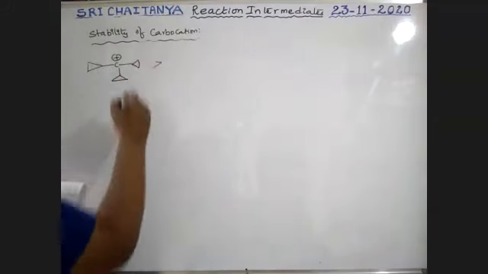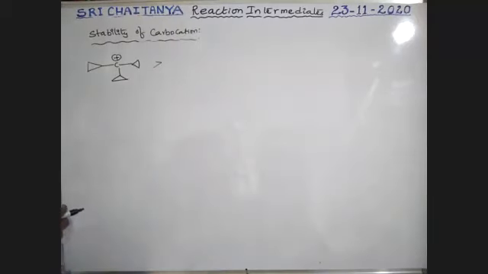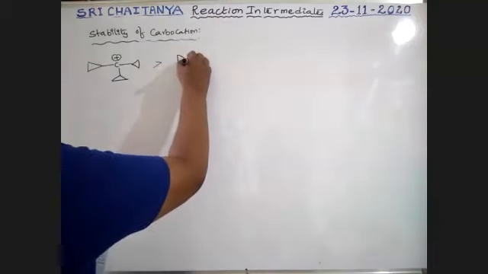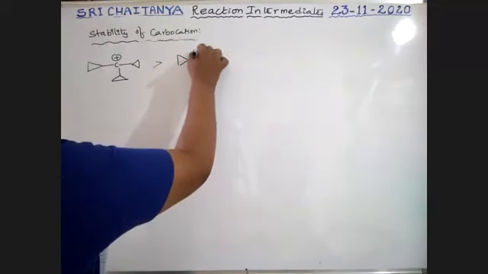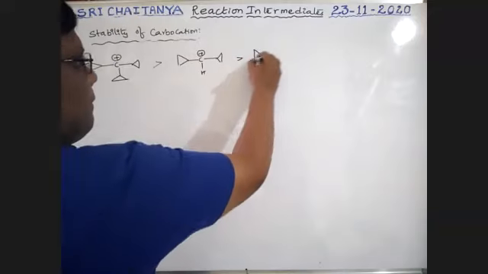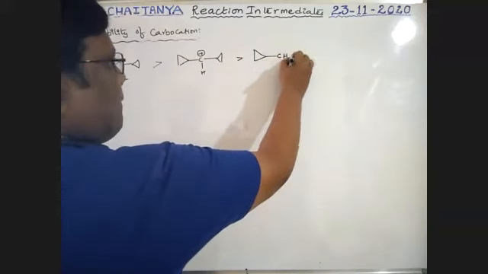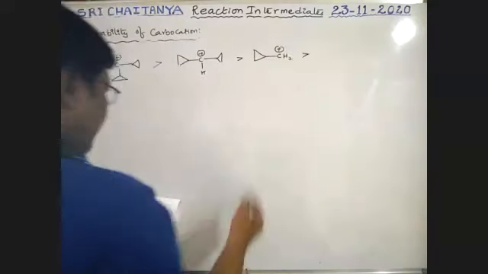Carbocation, which is more stable. Please note down. Greater than. Greater than.